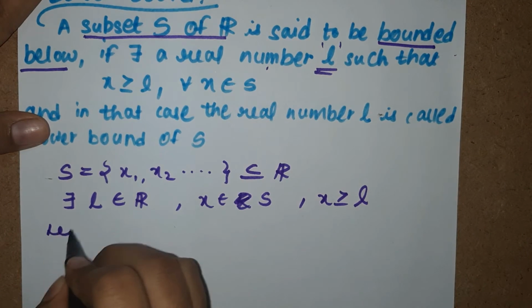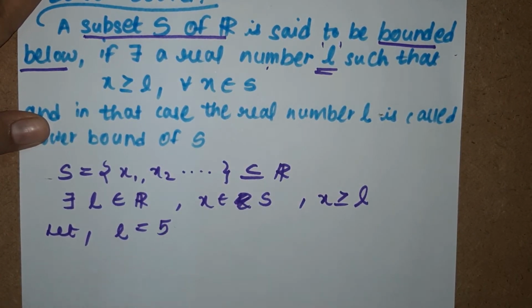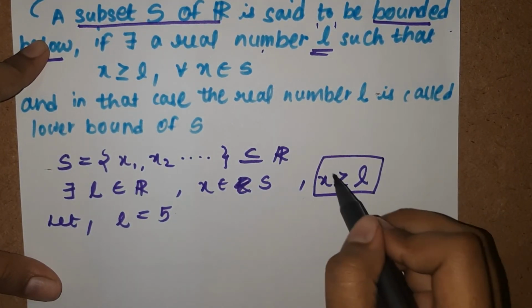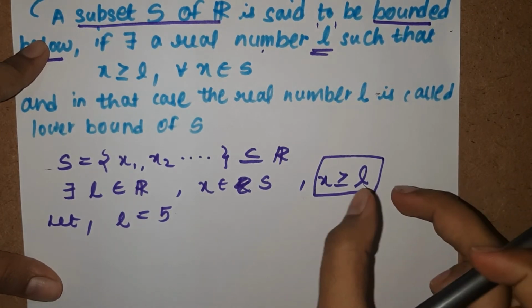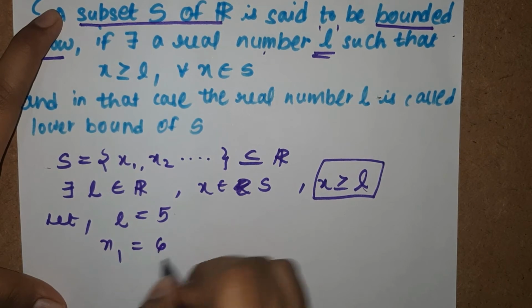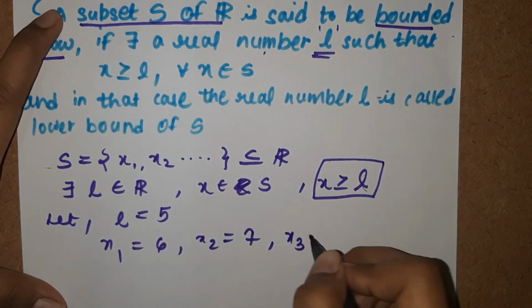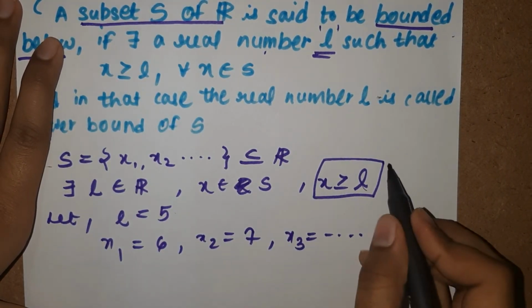Now let us consider L equal to 5. The condition which we have been given here is that all the X's of the set S should be greater than this element L. So X1 would be 6, X2 would be 7, X3 would be whatever, infinity, but it has to be greater than 5.